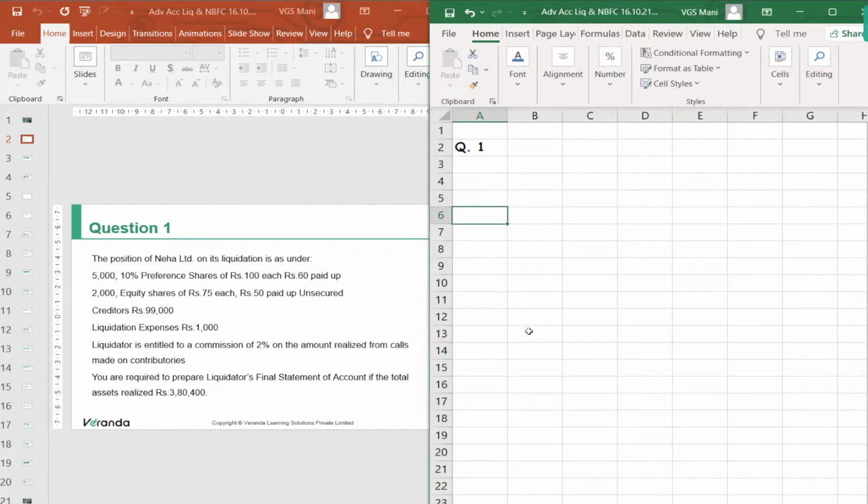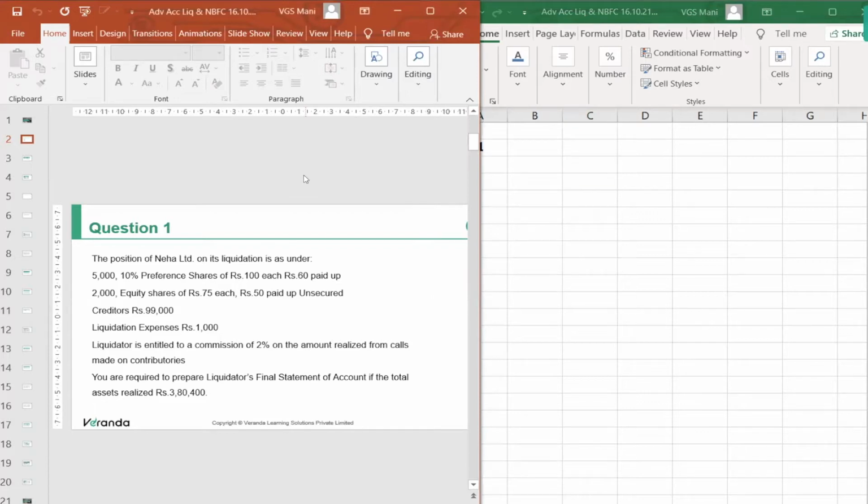So in question number 1, liquidator final statement, like receipts and payments, we need to develop. It is not an account, it is only a statement. As how we normally prepare a receipts and payments, like that only we need to prepare. Receipt side, what are all the items will be updated? Any idea?